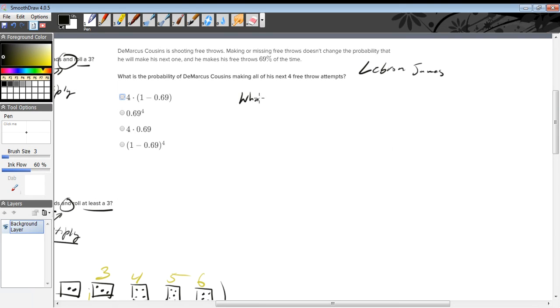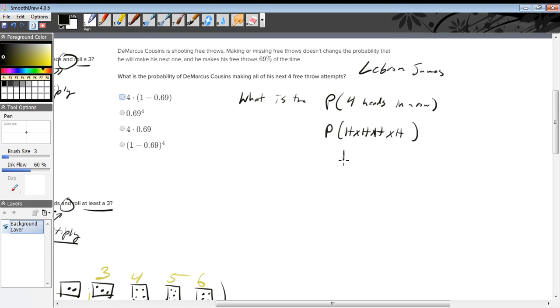What is the probability of 4 heads in a row if I flip a coin? Well, that's the same thing as heads, heads, heads, and heads. We want a heads, and then another heads, and then another heads, and then another heads.